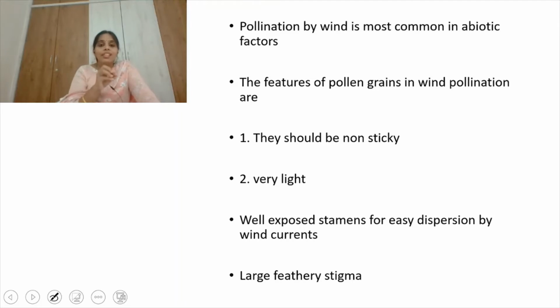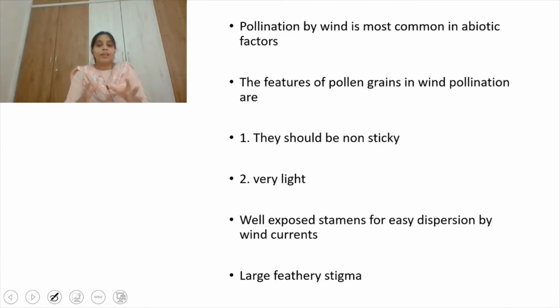So what are the special features which are needed for the pollen grains? First point is they should be non-sticky, right? Otherwise they stick to some surface and cannot be carried by the wind. That's why the very first point is they should be non-sticky and they should be very light in their weight in order to be carried by the wind, because wind carries the substances which are light in their weight, right?